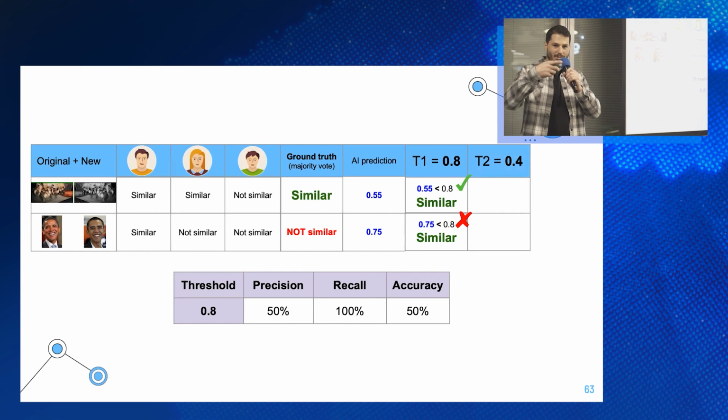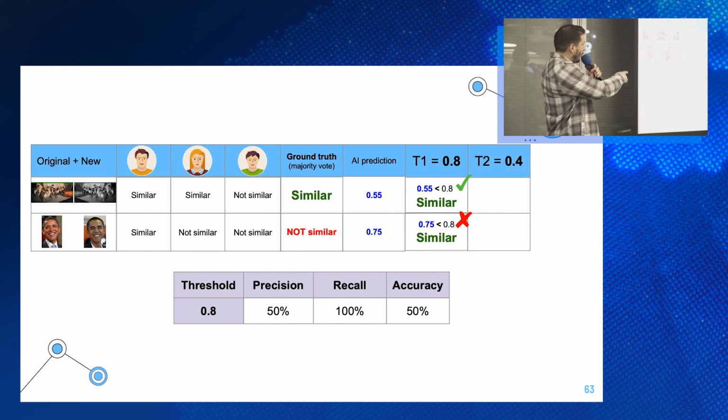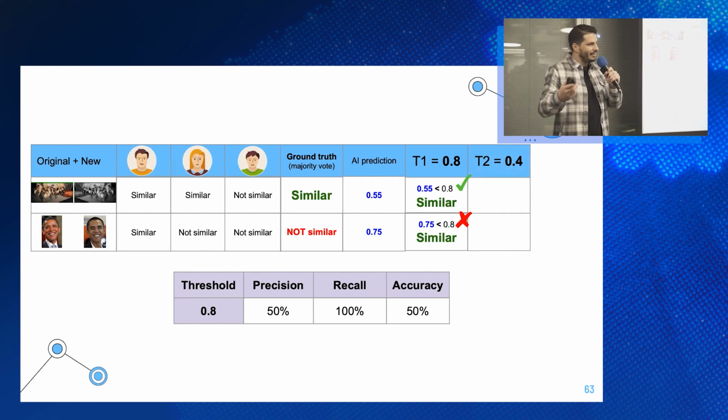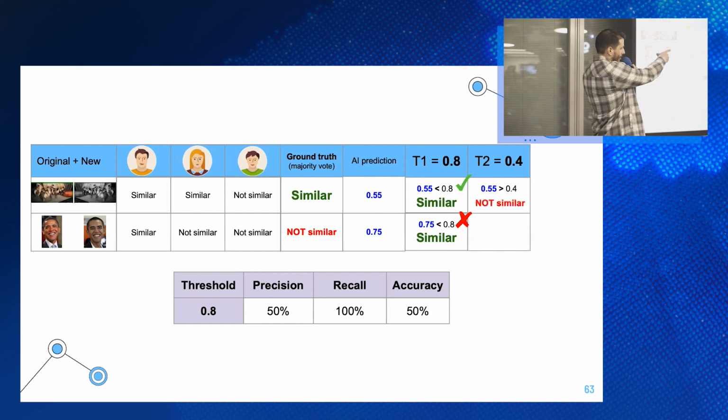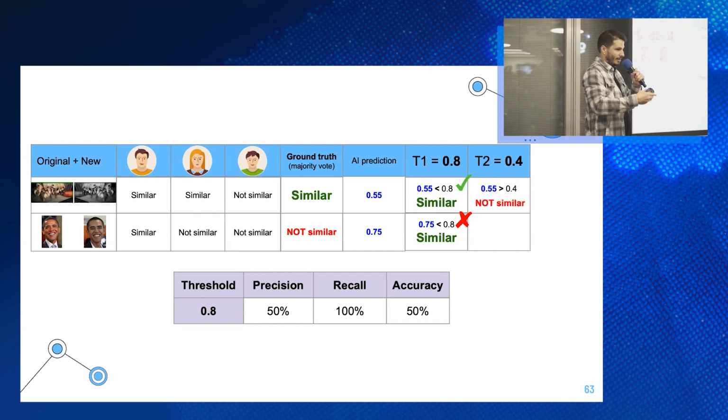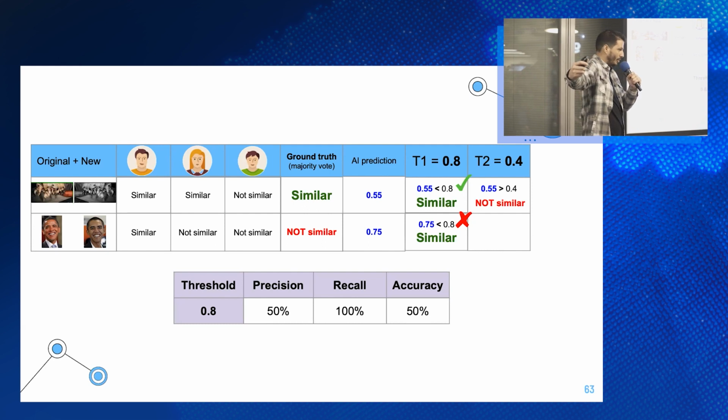Yeah, so there was a suggestion to increase the amount of images, which is correct. In this example, we compare only 2 pairs, but in reality, we did it on hundreds of images to select the right threshold. And for this second threshold, it's 0.4. The threshold is smaller than the actual result, so the model will say not similar. The distance is too far from the threshold.